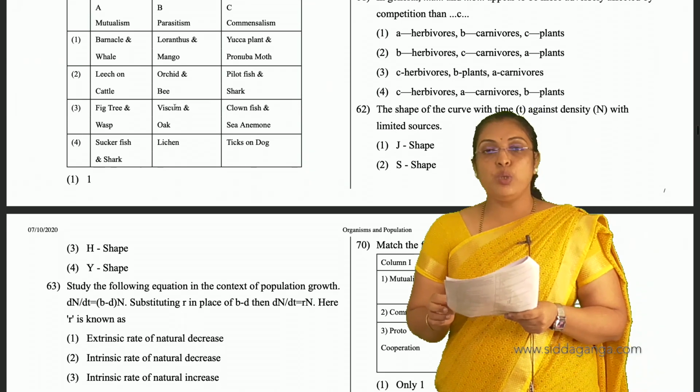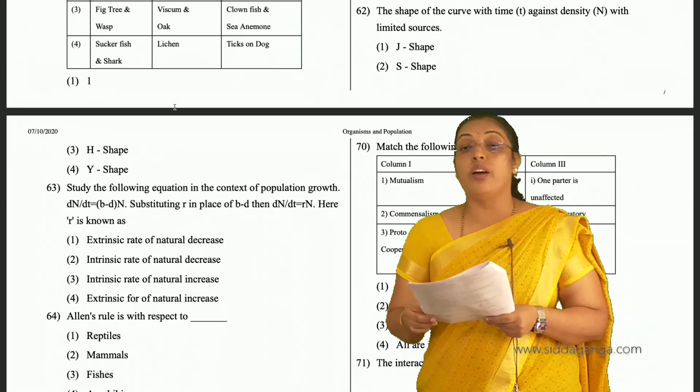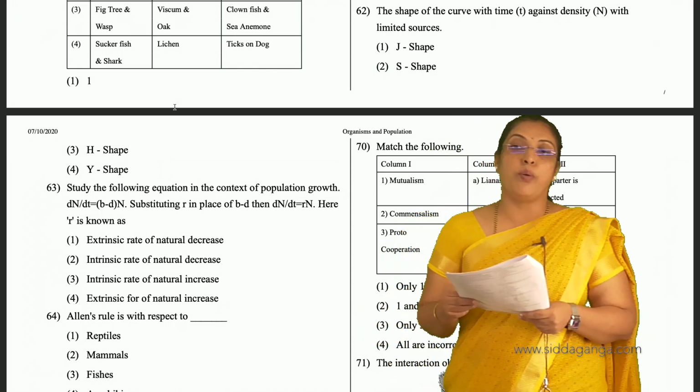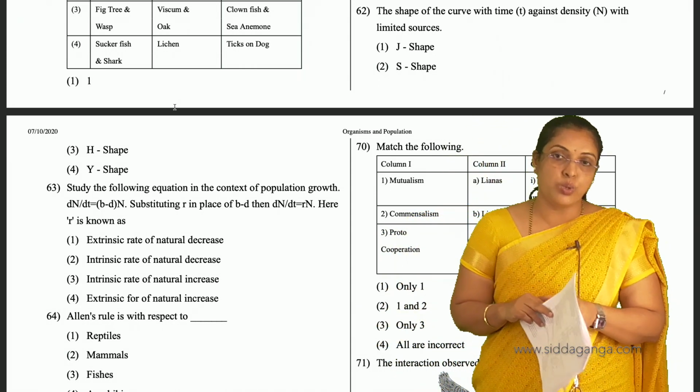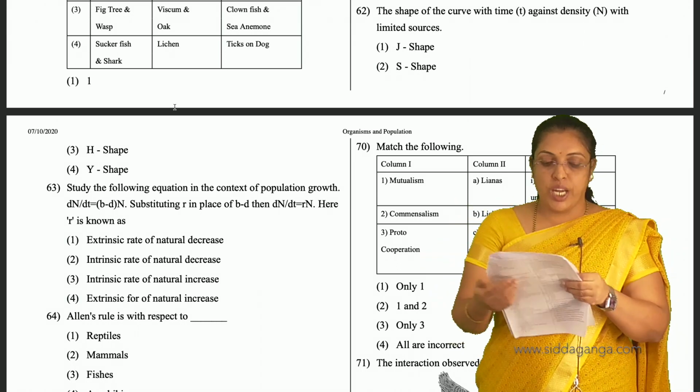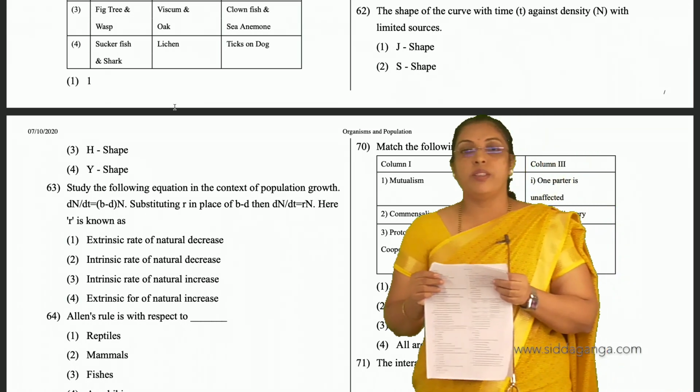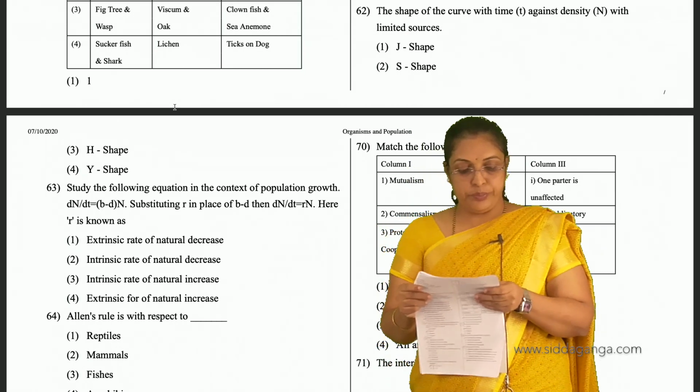So the 62 question, the shape of the curve with time t against population density N with limited resources will be S shape or sigmoid shape. For 62, second is the option.